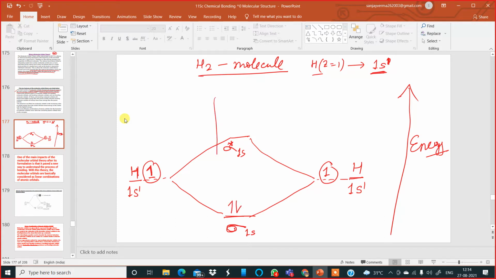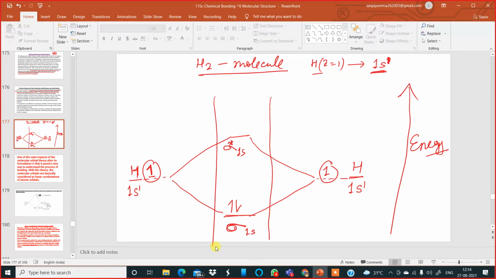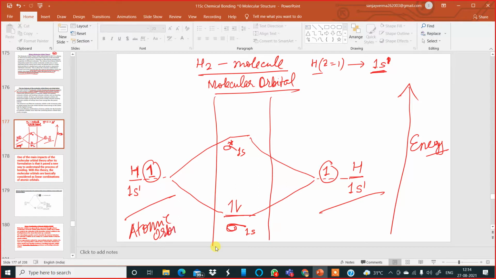This part which you can see is a demonstration of a molecular orbital, and this one and this one are atomic orbitals. So this is how two atomic orbitals combine to form two molecular orbitals.